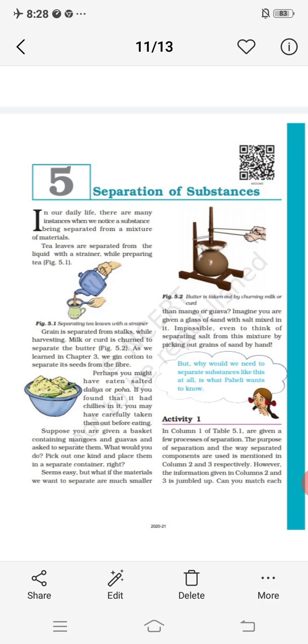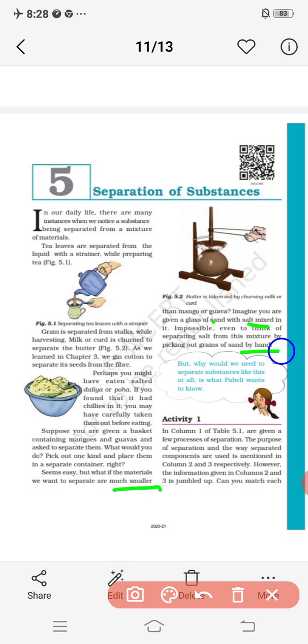Why is it impossible? When a substance is much smaller, like sand or salt, even to think of separating salt from this mixture by picking out grains of sand by hand, even if you try the hand picking method to separate the sand from the salt, it will take a lot of time.